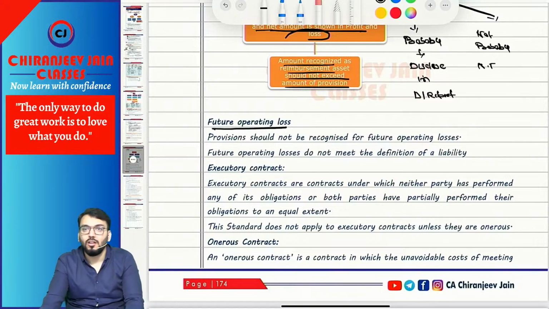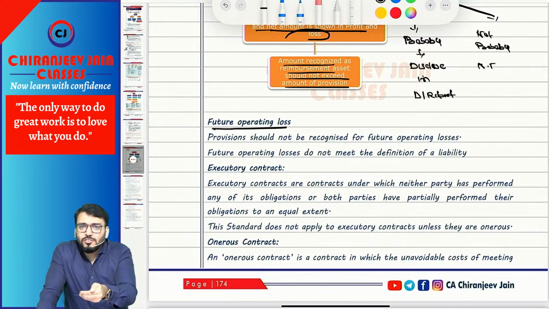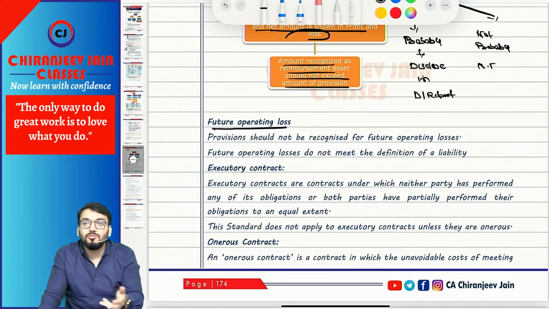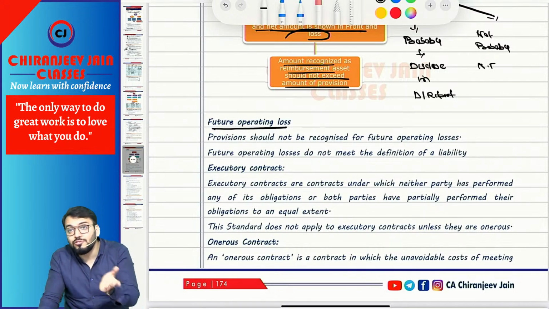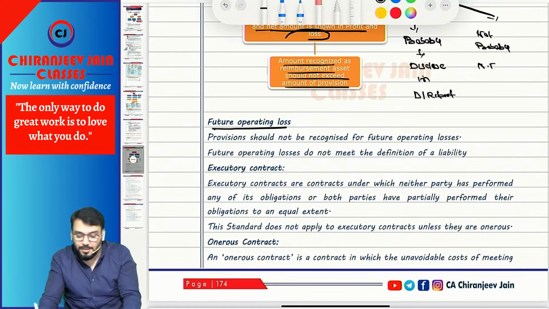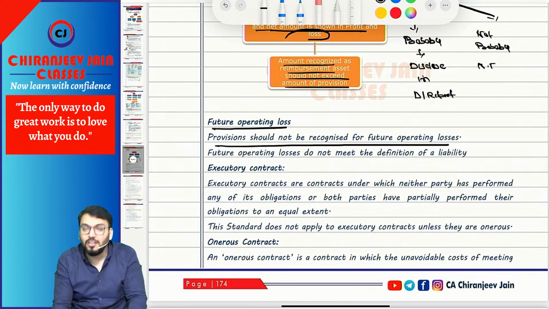Future operating loss. Any future operating loss is based on a future event. It is not based on a past event. Therefore, this AS is not applicable. We should not create any provision, neither should we disclose that amount. Any future operating loss is based on a future event, therefore not related to this chapter. Correct? So a provision should not be recognized for any future operating losses.